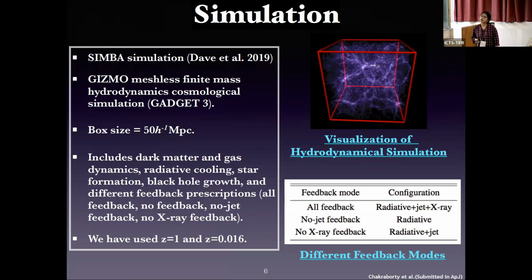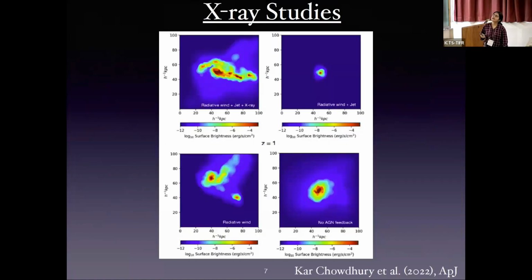For our work, we have selected one high redshift and one low redshift snapshot from the SIMBA simulation. AGN feedback is mostly studied in X-rays. This is an X-ray study of AGN feedback by one of our collaborators, Dr. Rudrani Choudhury, who has also used this same simulation. But in our work, we are proposing a new avenue to study AGN feedback via the SZ effect.